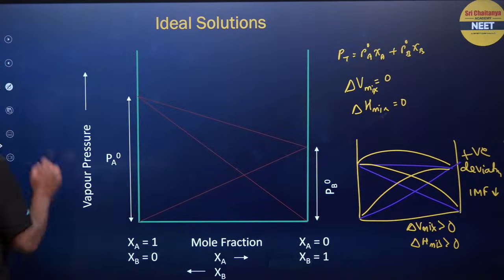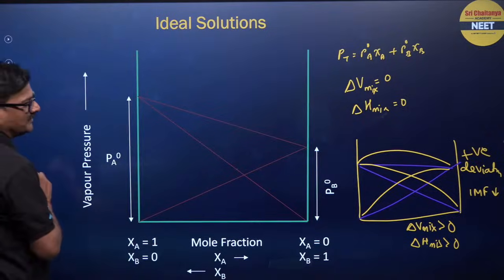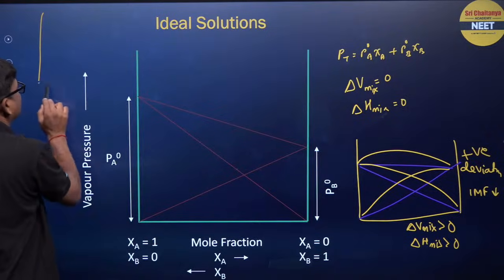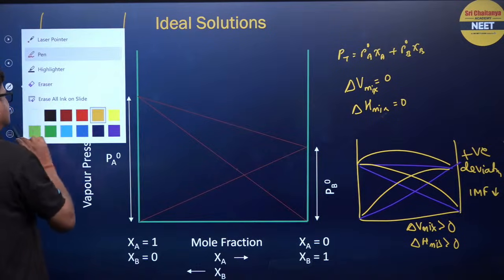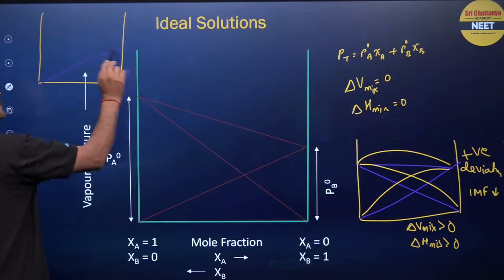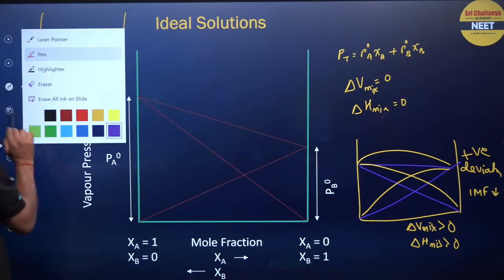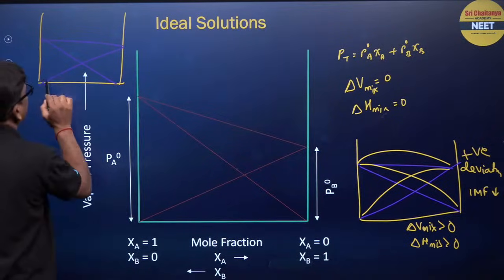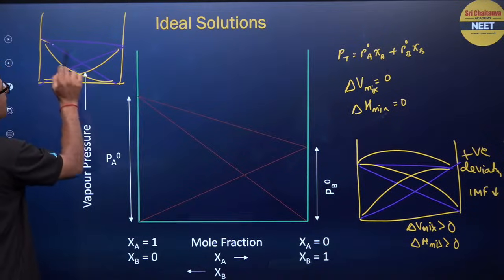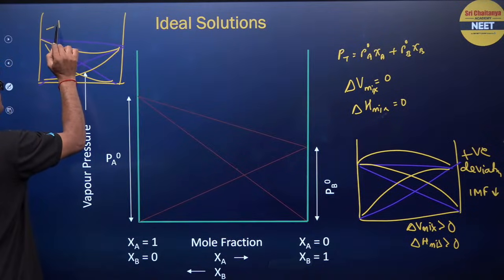And if you consider a graph like this, and it is going to be like this. So if it is a negative deviation, it should come down like this. This is called negative deviation.